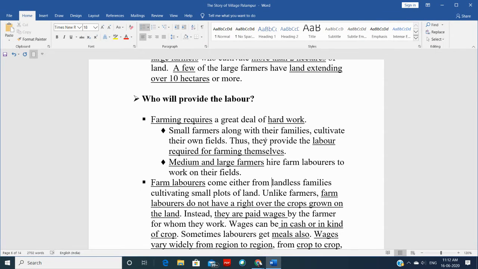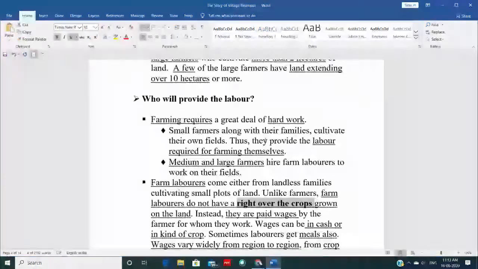And because they work on somebody else's farm, however hard they work, they don't have any right over the crops. In fact, they are being paid.